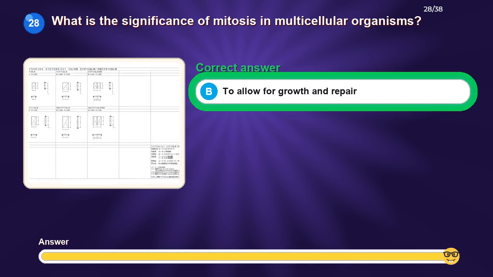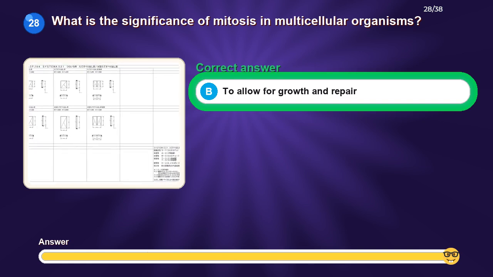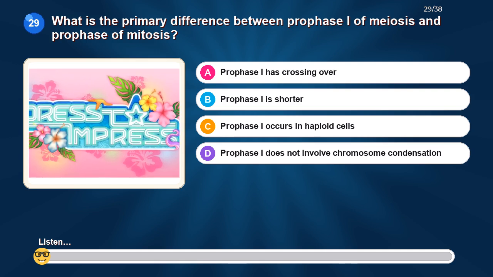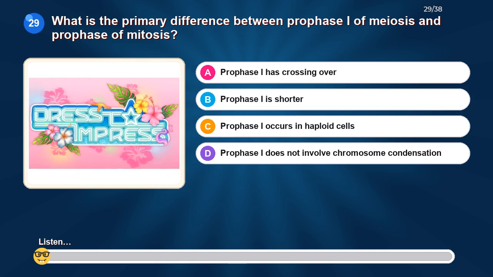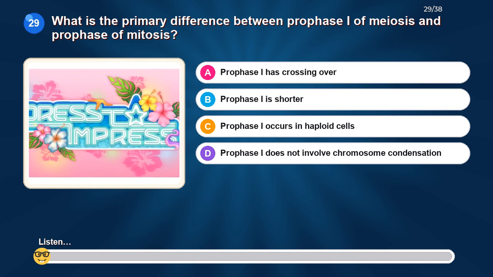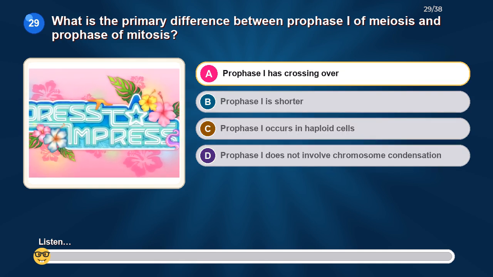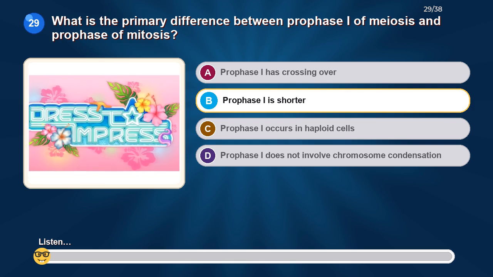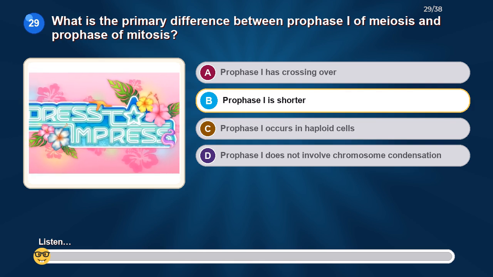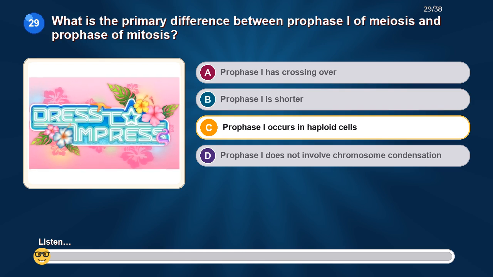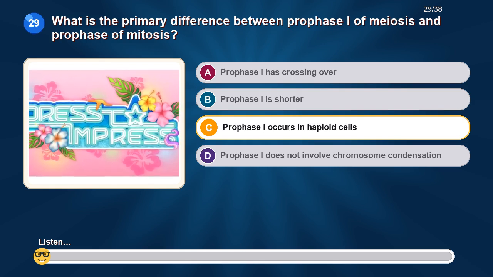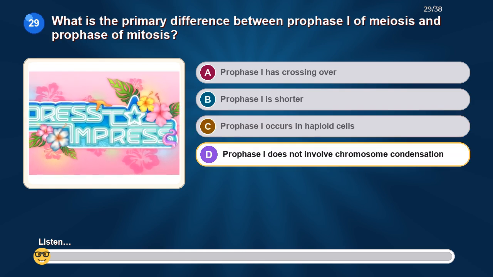The correct answer is to allow for growth and repair. What is the primary difference between prophase I of meiosis and prophase of mitosis? Option A, prophase I has crossing over. Option B, prophase I is shorter. Option C, prophase I occurs in haploid cells. Option D, prophase I does not involve chromosome condensation.